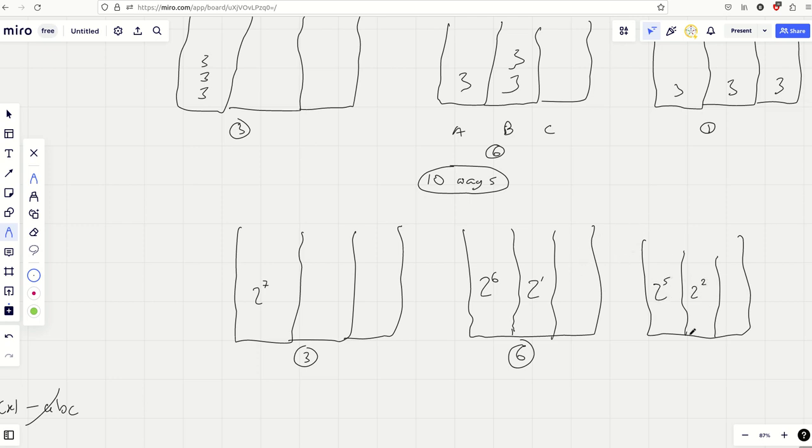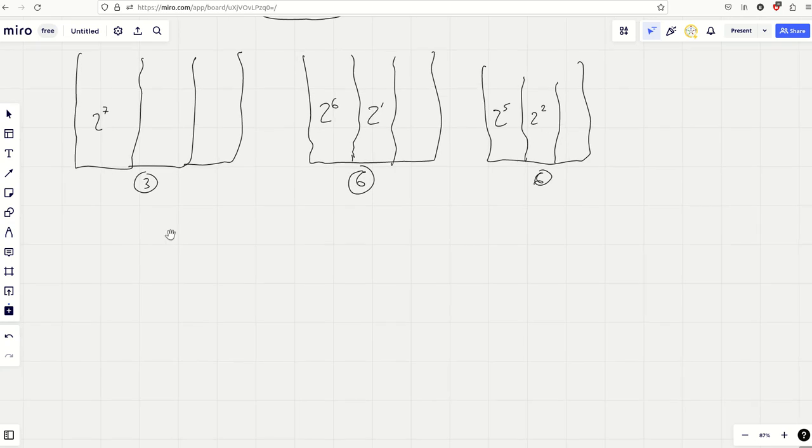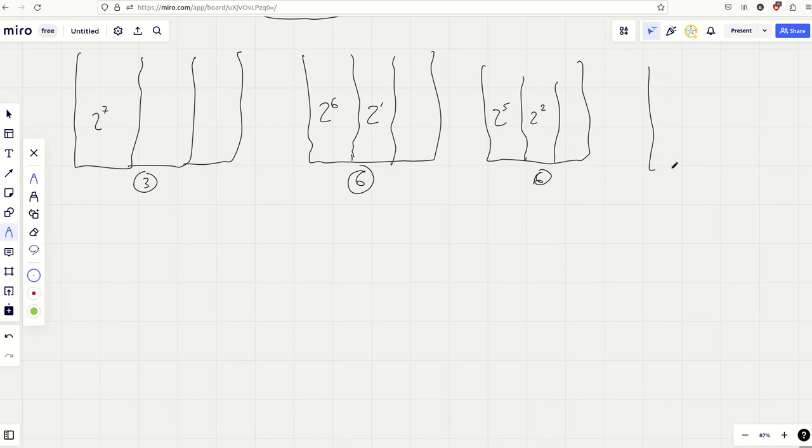Try and be systematic when you do these, otherwise it's easy to miss something. There's 6 ways of doing that. It doesn't take too long to list these out, but I did actually go through the tediousness of it. Okay, 2 to the 4 and 2 to the 3. Well, ABC, so it's a 6-1 problem again. And then we've got, don't forget, we can do things like 5 1 1.